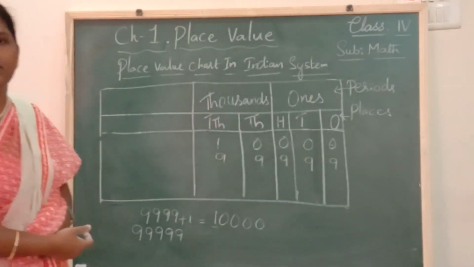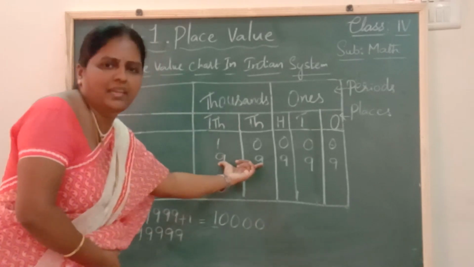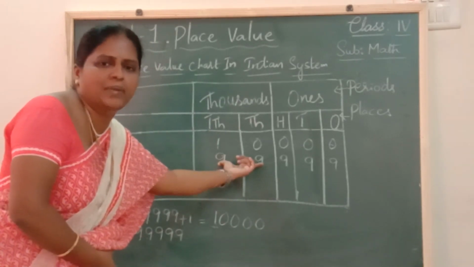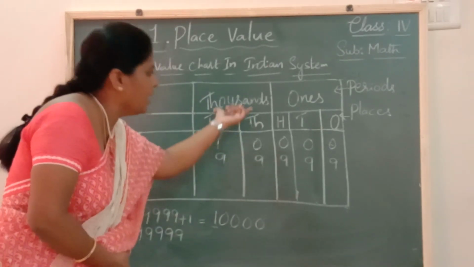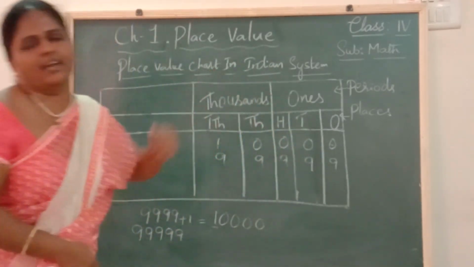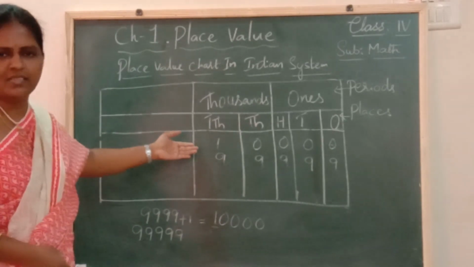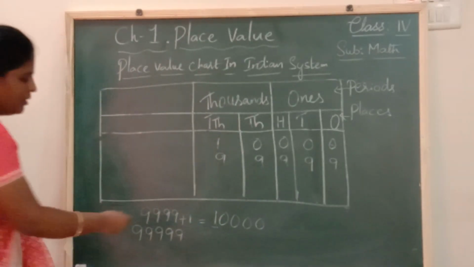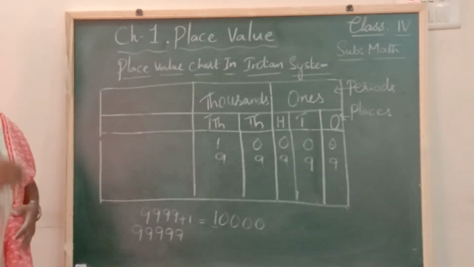So how do you read the number, children? Along with the period name. Separate the number along with the period name and read it. 99 thousands, 900s and 99. So this is the greatest 5-digit number. So now next let us move on to the 6-digit number.